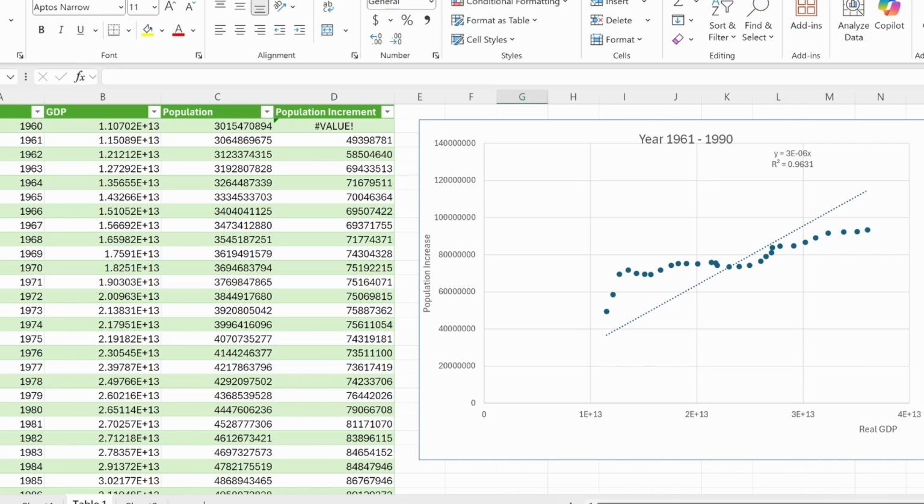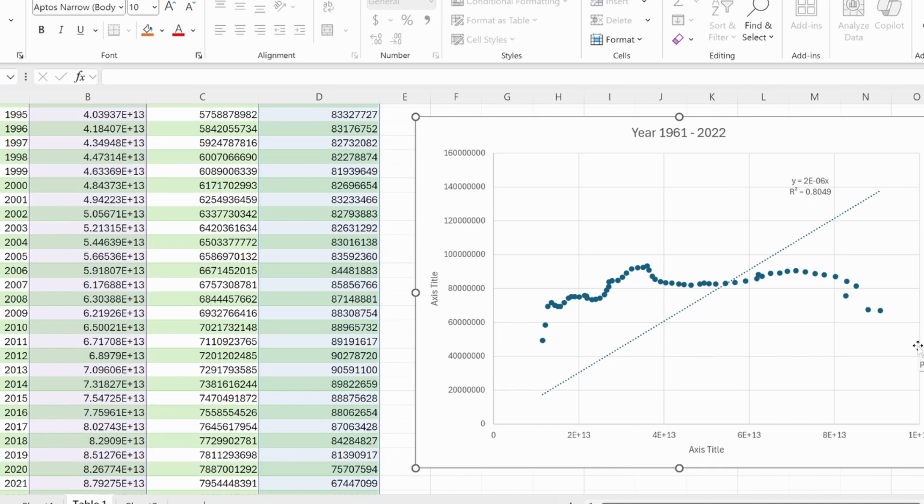According to the third assumption, these points should roughly lie on a straight line passing through the origin. So we fitted a straight line with zero intercept. On the plot itself, it may look like the fit is not very good. However, the r-squared for the line is 0.96. So we conclude that assumption 3 is reasonably met, at least for these three decades. Interestingly, the pattern breaks down quite significantly if we include more data up until 2022. R-squared drops to 0.8. So assumption 3 is not very reasonable for more recent data.